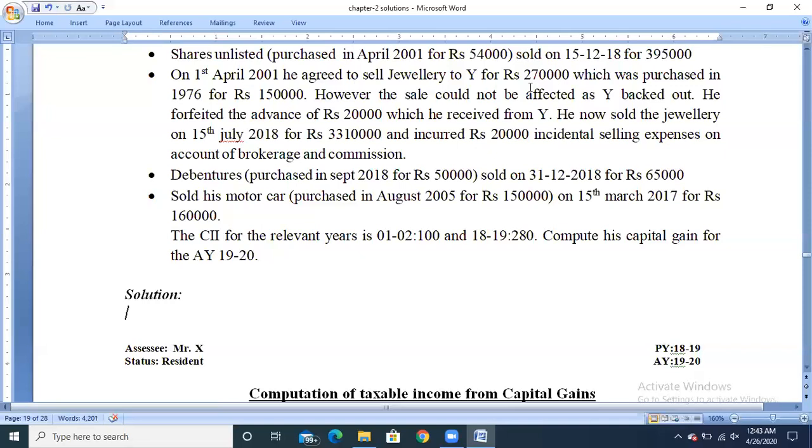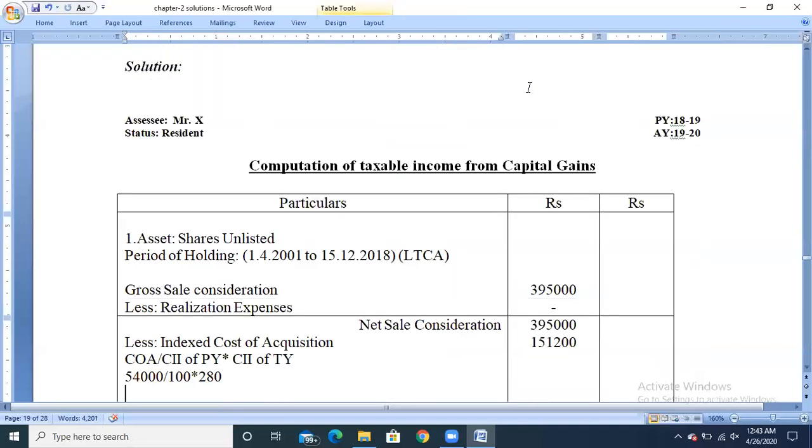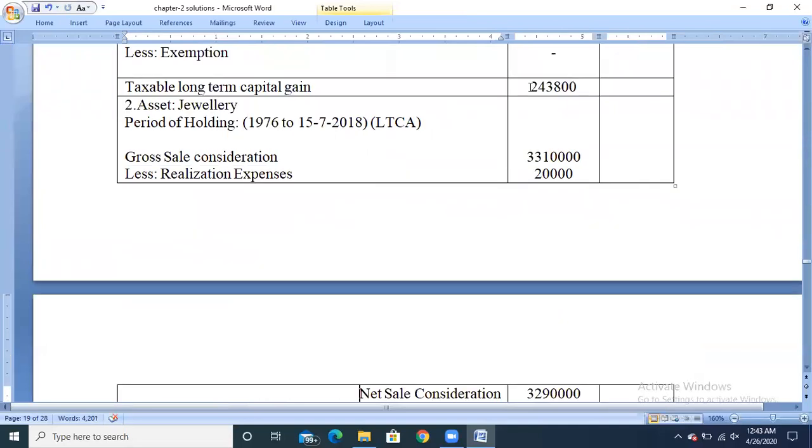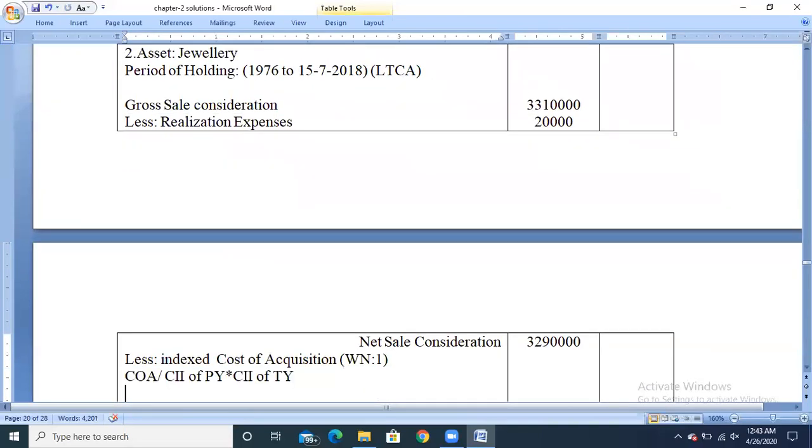So the cost of acquisition will be the purchase price of rupees 1,50,000 or the fair market value as on 1/4/2001 of 2,70,000, whichever is higher.